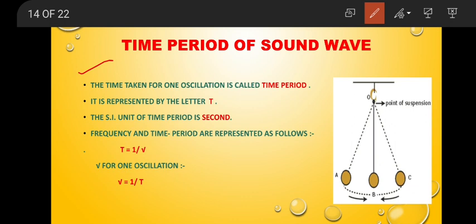So you can say frequency and time period are related to each other in what way? By seeing these formulas given here. T is equal to 1 by frequency, or frequency is equal to 1 by T. Okay, so in that way we can calculate the time period by using the formula time taken divided by number of oscillations.